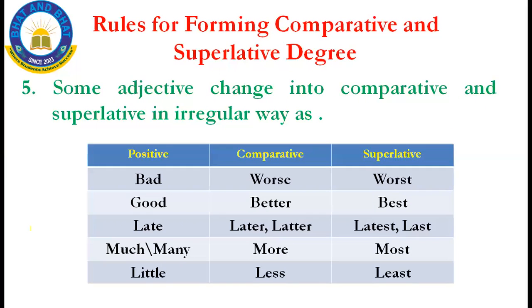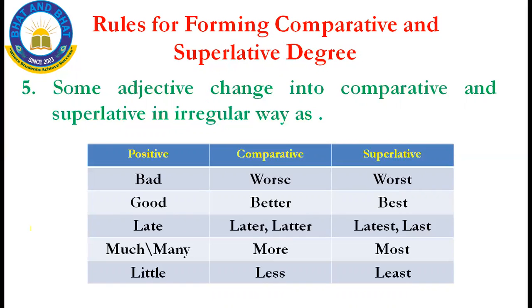And then the fifth rule: some adjectives change into the comparative and superlative in an irregular way. That means we should not change them by following the usual rules. So far we have learned some rules, and we should follow those rules, isn't it? But for this particular rule, there is no rule.